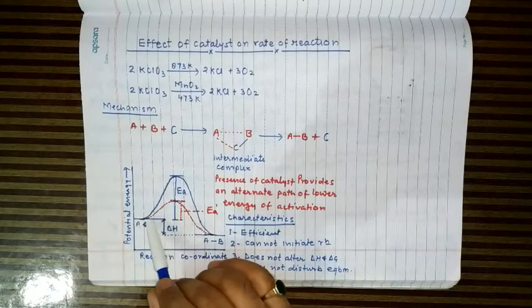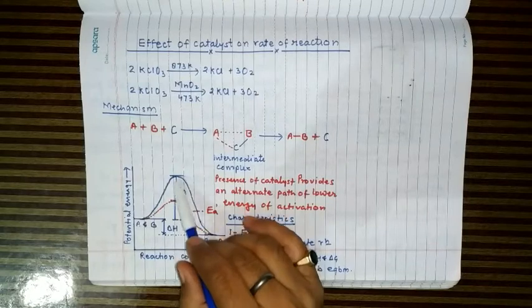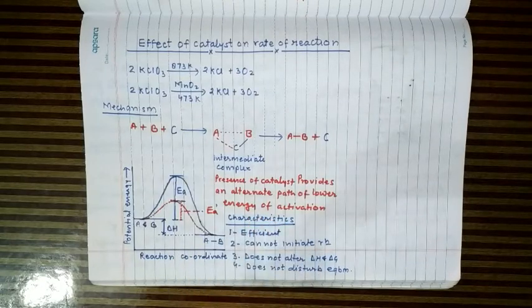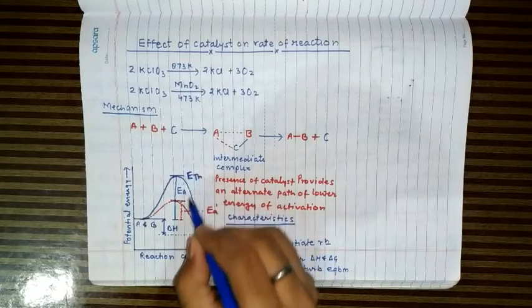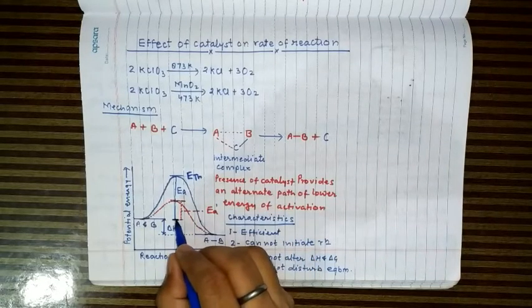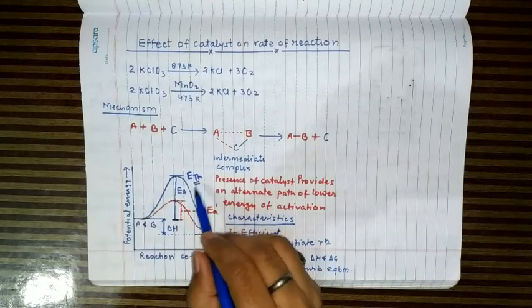Now you see the energy of activation is this much. This is the threshold energy, ETH, and this is the average energy of reactant molecules. So this difference is called the energy of activation.